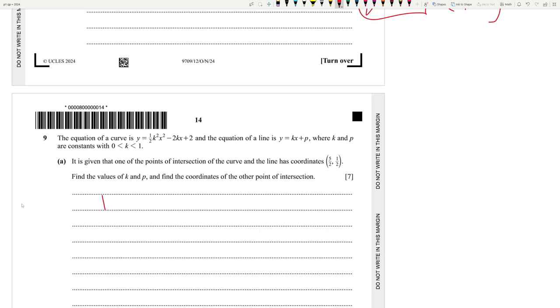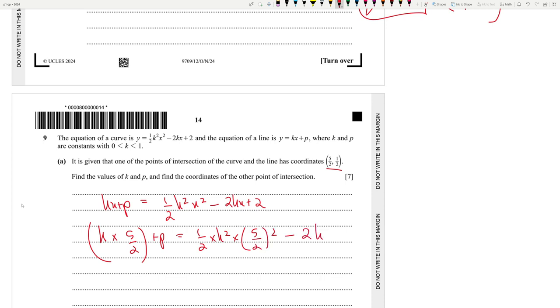Okay. So kx plus p is actually intersecting with half k square x square minus 2kx plus 2. And we know one of the coordinates, which is 5 by 2 and half. So k times 5 by 2 plus p is equal to half into k square into 5 by 2 square minus 2k into 5 by 2 plus 2.